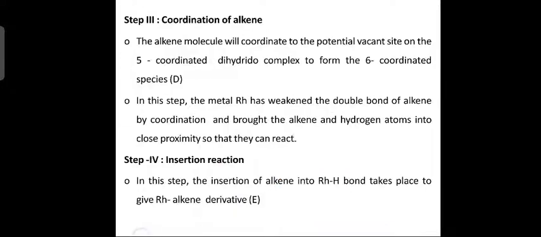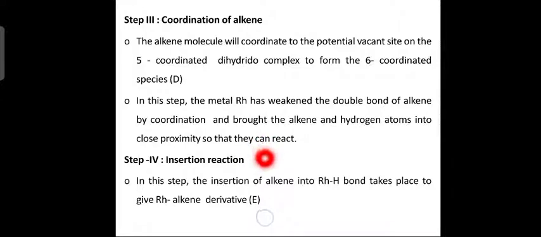Now the third step. What is the third step? It is called coordination of alkene. The alkene molecule will coordinate to the vacant site of the 5 coordinated dihydrido complex to form the 6 coordinated species D. So in this step, metal rhodium has weakened the double bond of the alkene by coordination and brought the alkene and hydrogen atoms into close proximity, so that they can react.